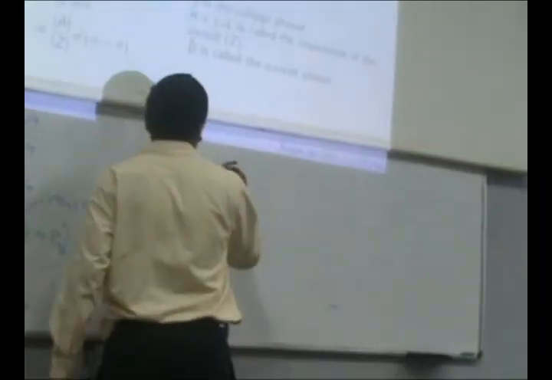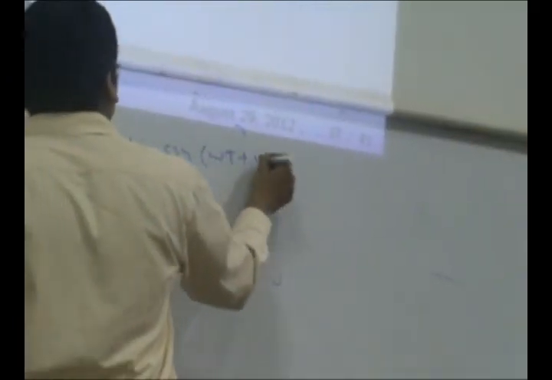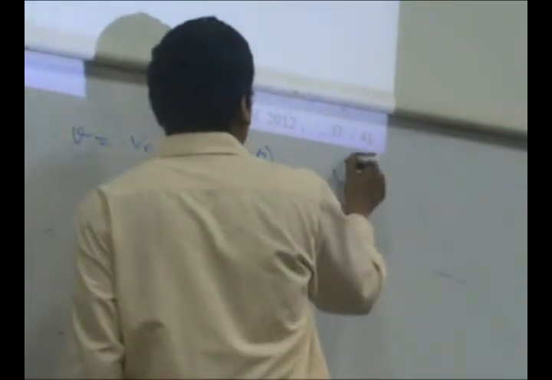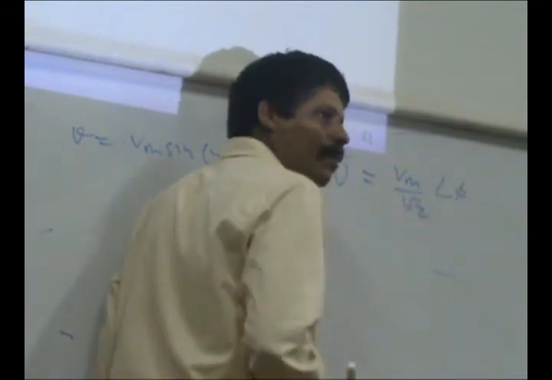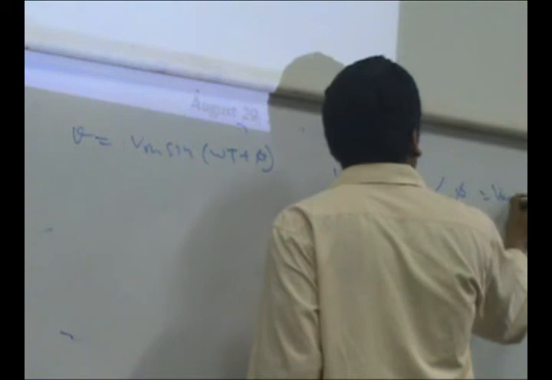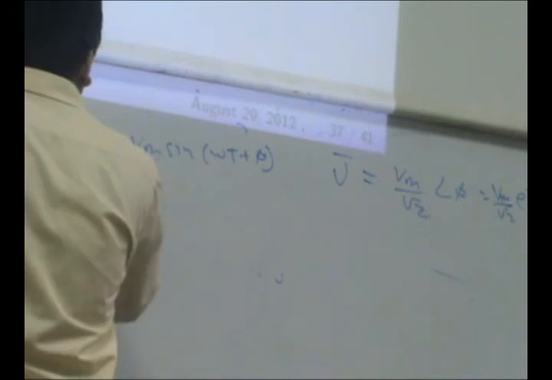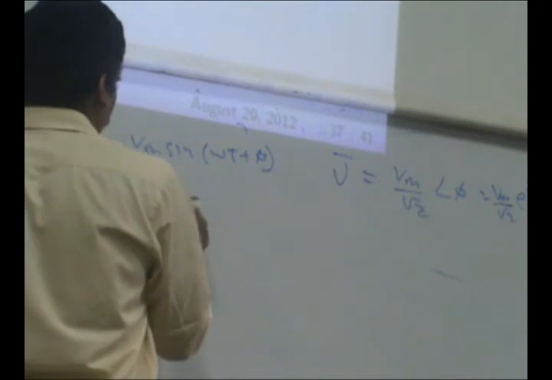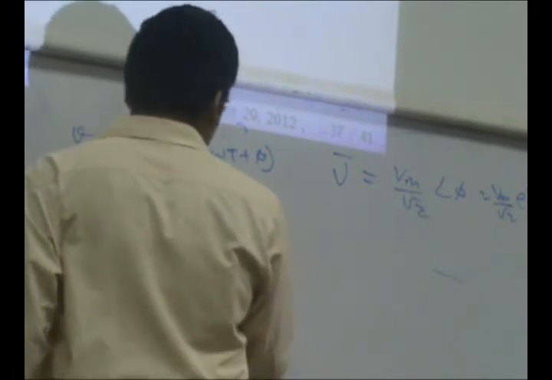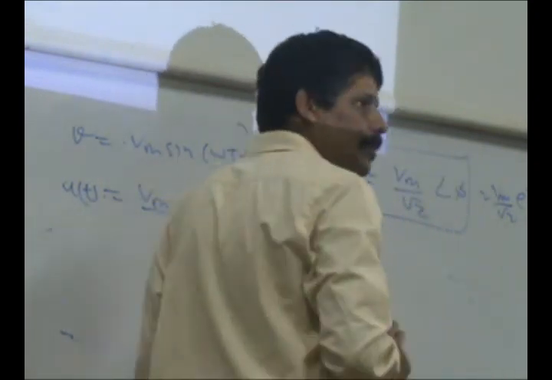Let me briefly put it like this. Let us say that v is Vm sine of omega t plus phi. Then I am going to say that V bar is Vm by root 2 at an angle phi, which sometimes I will also show as Vm by root 2 polar. Then i of t is Vm by, so this is my phasor. Okay, this is my V phasor.